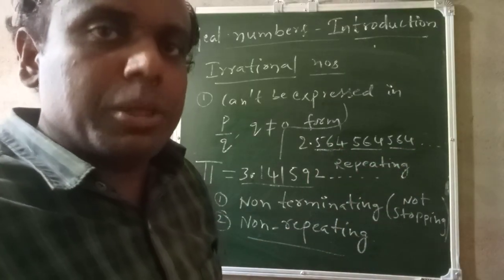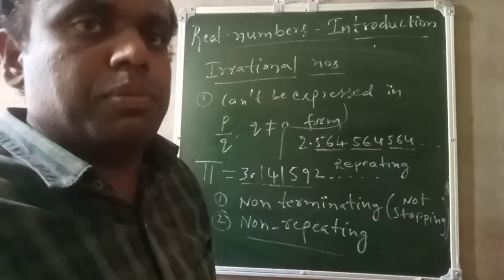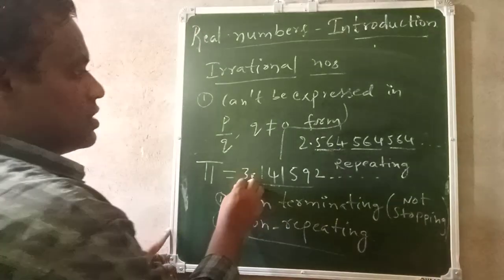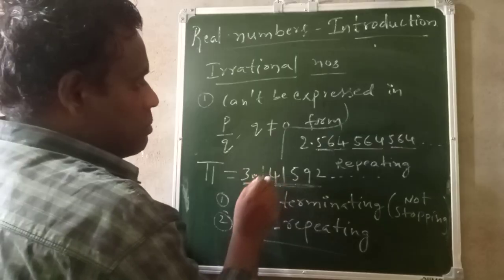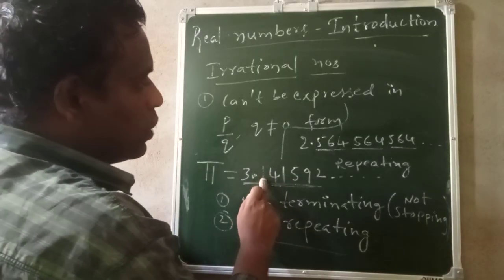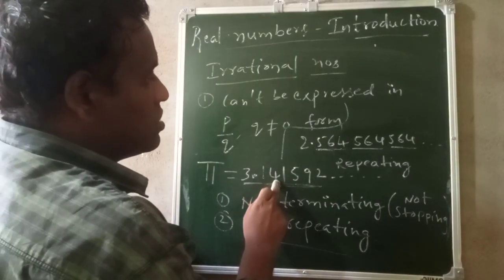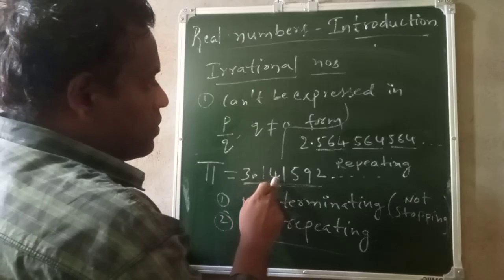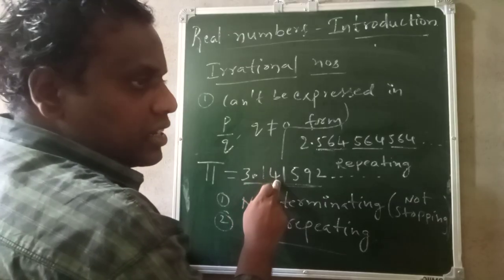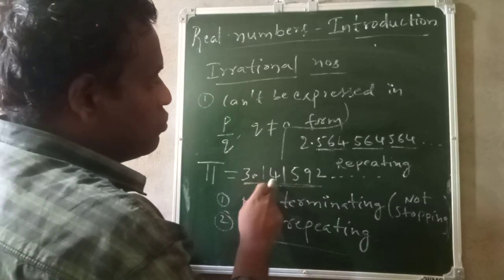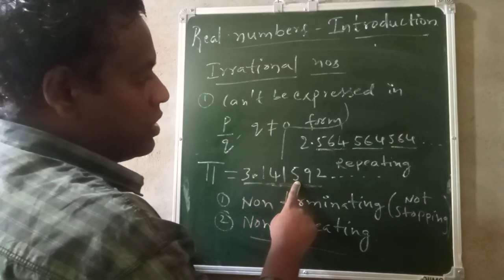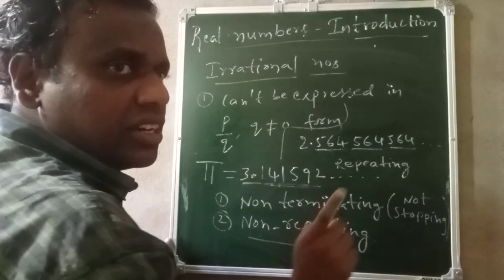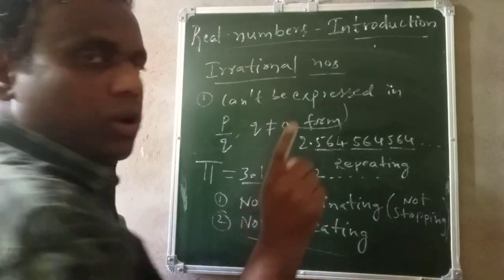If numbers won't repeat, that is non-repeating. So I said this is non-repeating. See, after the decimal point, you take any number. For example, I will take 1. So 1 is not repeating. After 1, 4 is there. If 1 came again after that, it would be repeating. But here 1 is there, but here again 5, it is not 1. Again 9, it is not 1. So this 1 is not repeating.